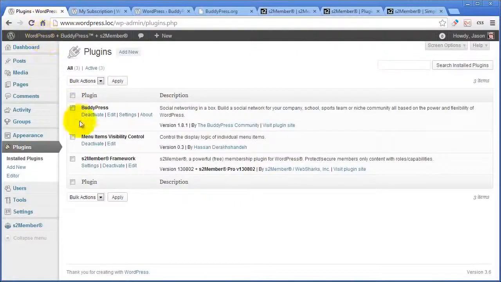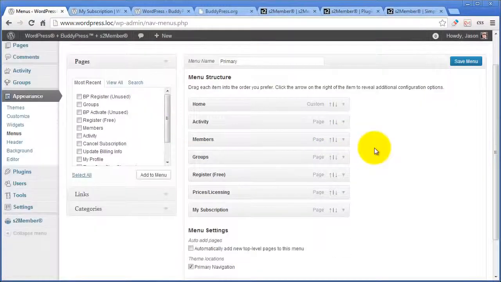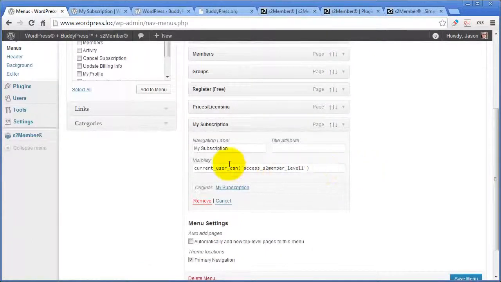Alright, let's flip back over here to the dashboard, and let's look under Appearance, Menus, with this plugin installed. There is the menu structure for this little demo site that I put together for the video. If we look at the My Subscription tab, you can see the visibility box that is added by that plugin. And all I have to do here is type in some WordPress conditional tags. There's an article in the WordPress Codex about these conditional tags, and there's also documentation throughout S2 Member about the current user can conditional tag. So all we're doing here is saying, okay, My Subscription, this tab will only appear if the current user can access level 1 in S2 Member.